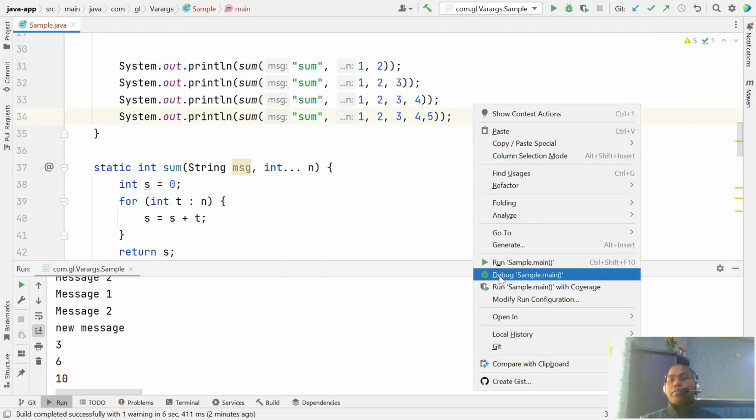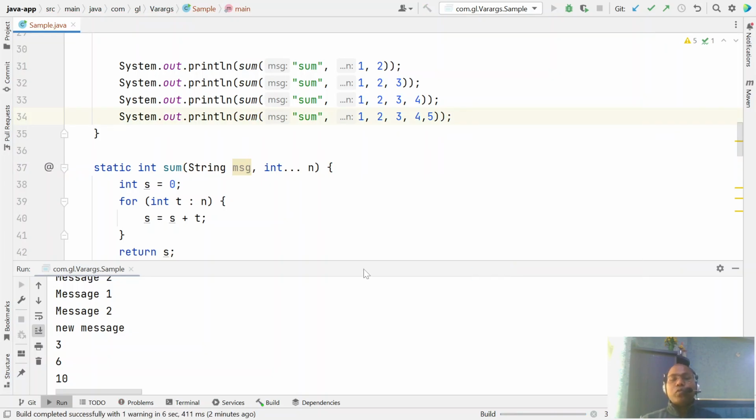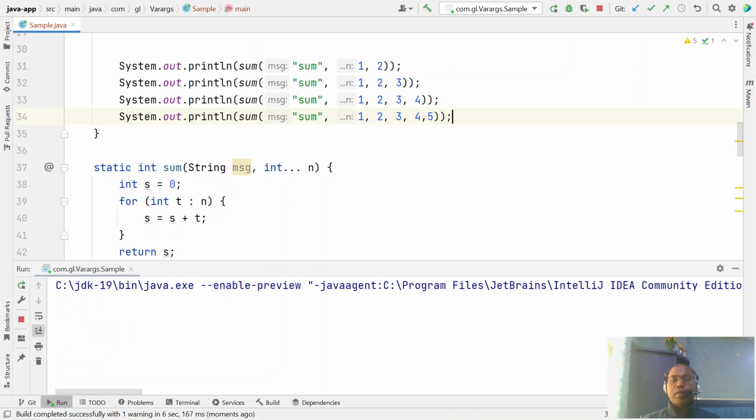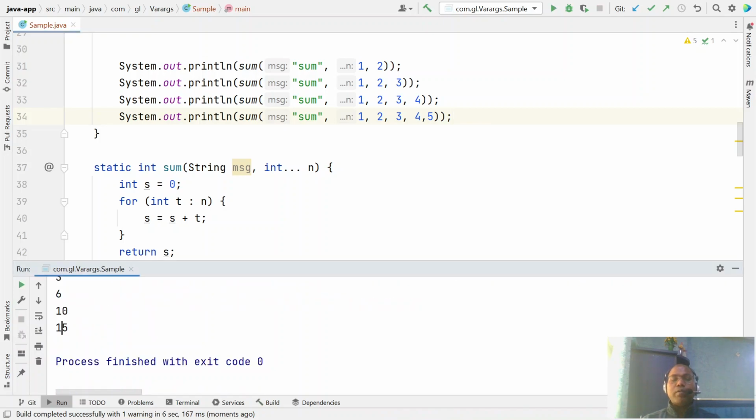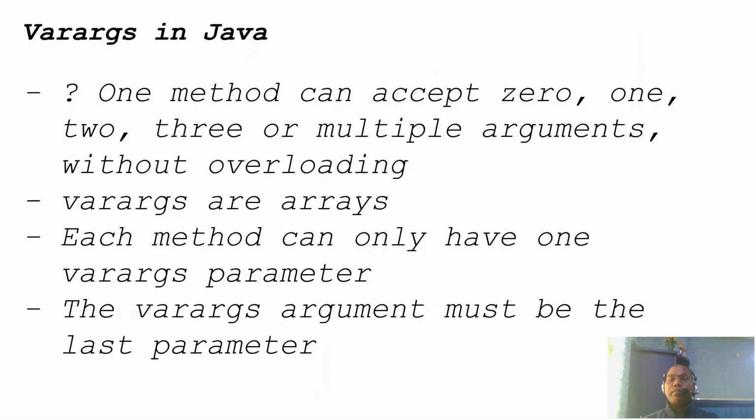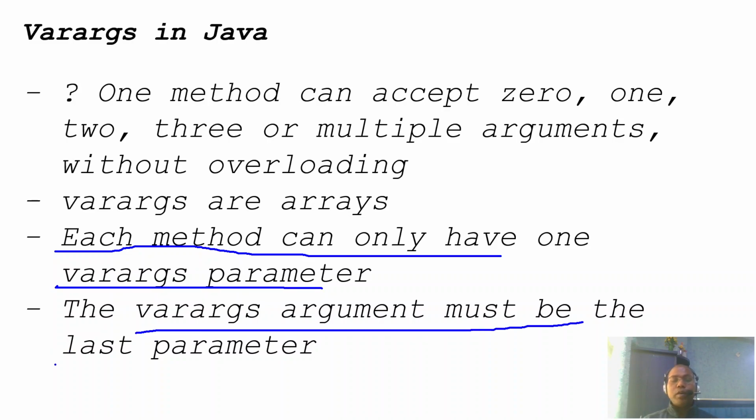In this way. So these are two rules, two conditions we have to remember. One rule: each method can only have one varargs parameter, and the varargs parameter must be your last parameter.